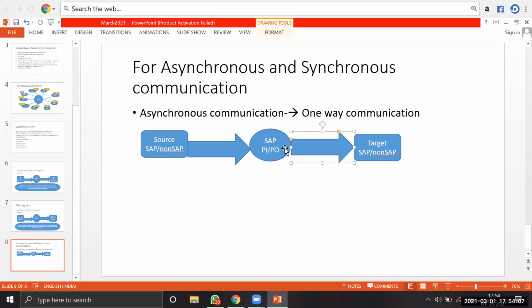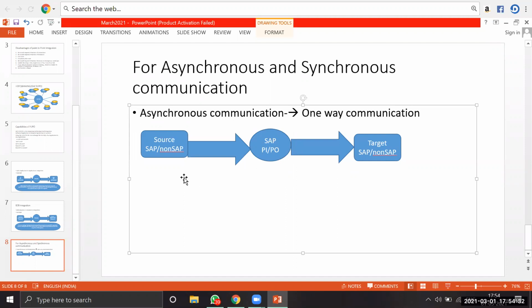Clear? So what do you mean by asynchronous? Asynchronous is nothing but one-way communication. The source system sends a request, the same request goes to the corresponding target system, but the target system never sends a response back to the source. That is called asynchronous communication. Next one is synchronous communication.